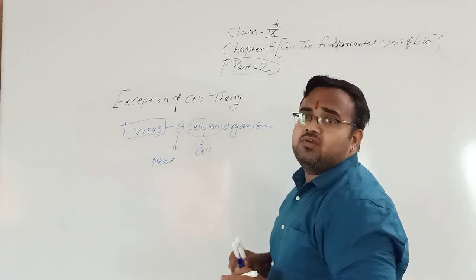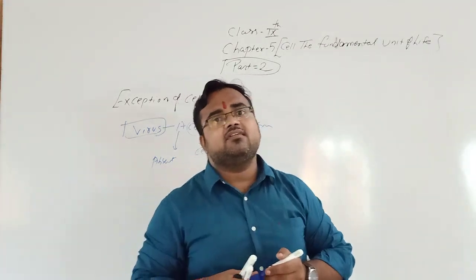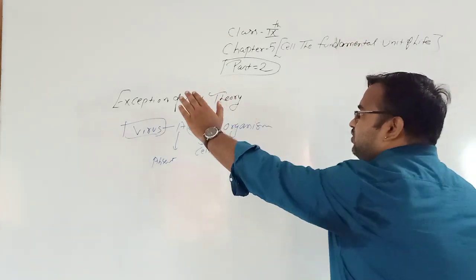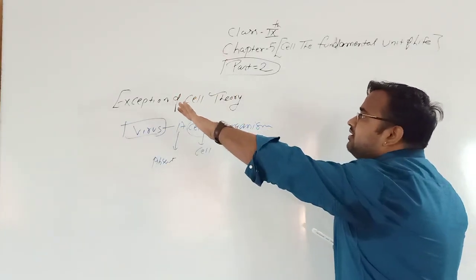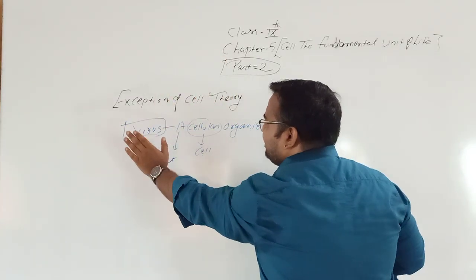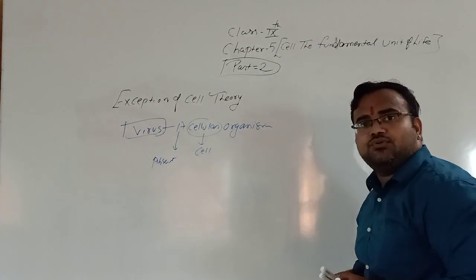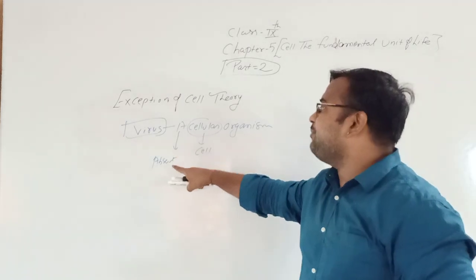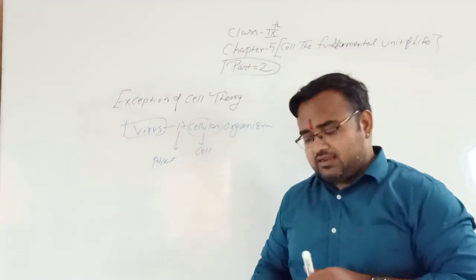The organism in which the cell is absent is known as virus. Anybody can ask the question, what is the exception of cell theory? The virus is the exception of cell theory because virus is acellular.